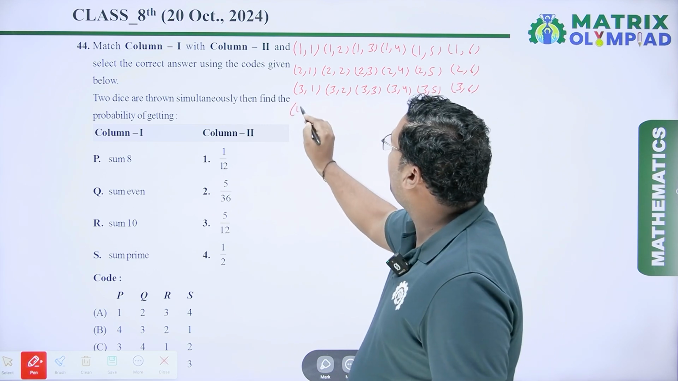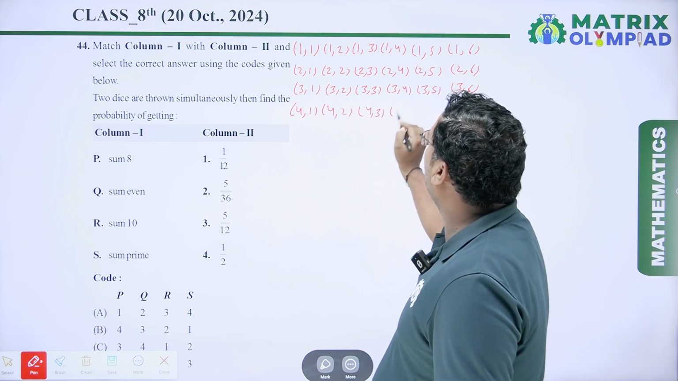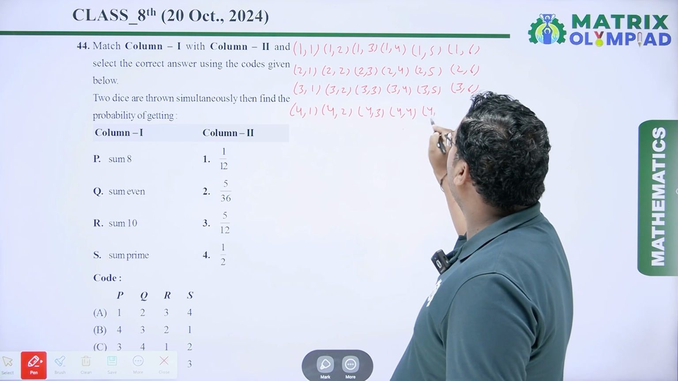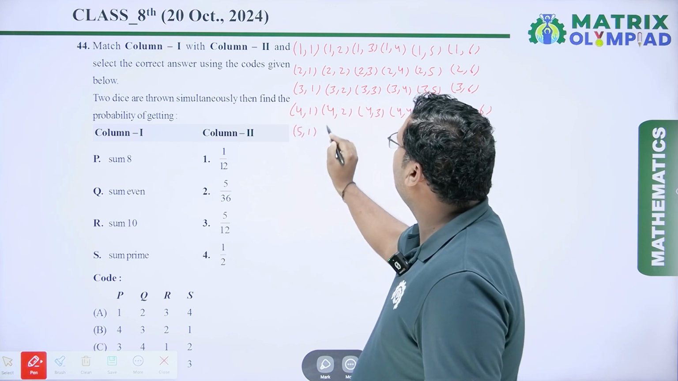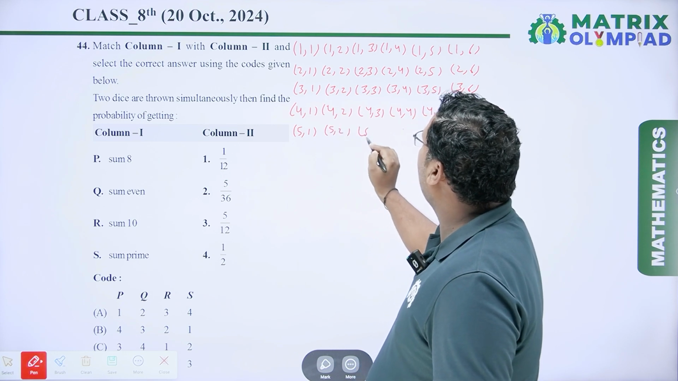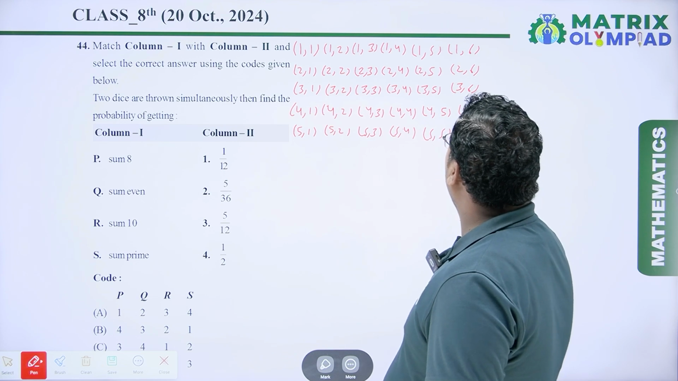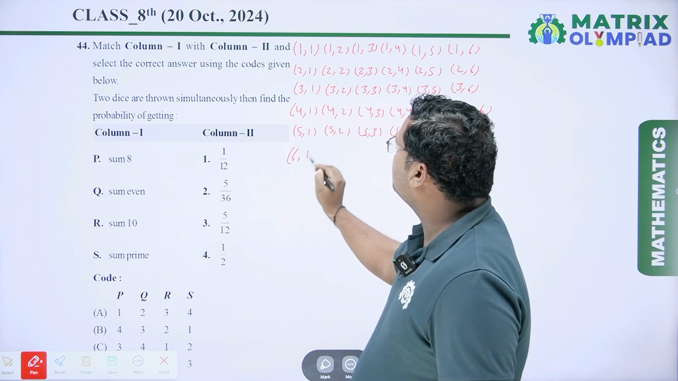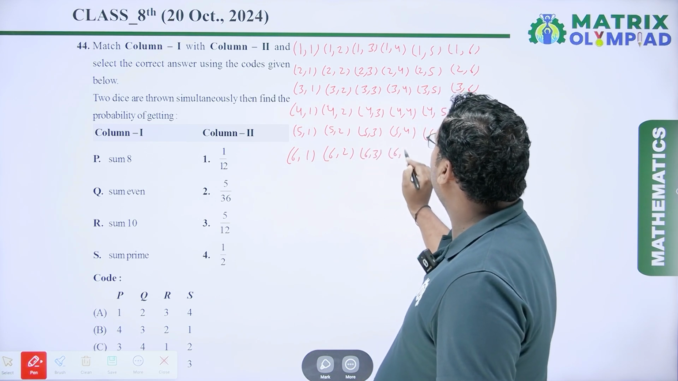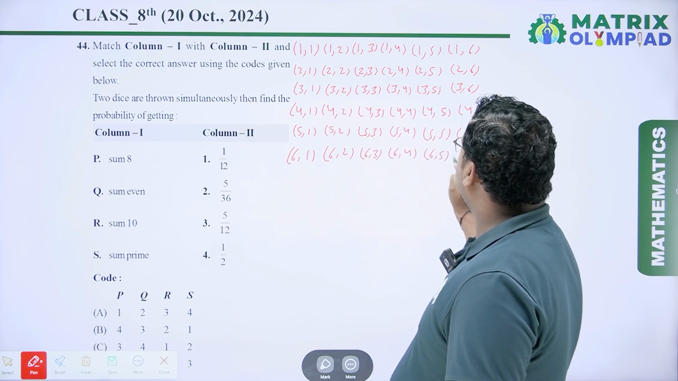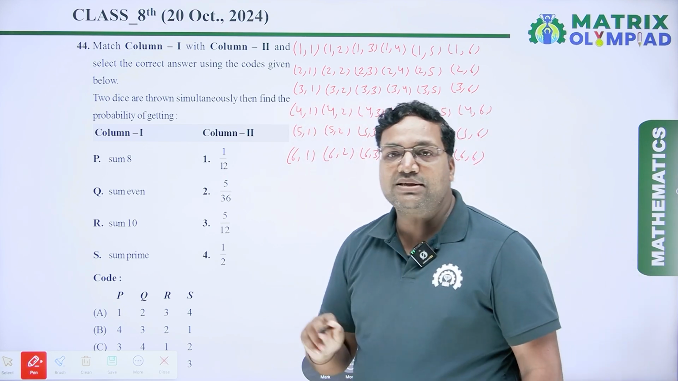Next row is 4,1, 4,2, 4,3, 4,4, 4,5, 4,6. Next row is 5,1, 5,2, 5,3, 5,4, 5,5, 5,6. And last row is 6,1, 6,2, 6,3, 6,4, 6,5, 6,6. So these are the total possible outcomes when we throw 2 dice simultaneously.